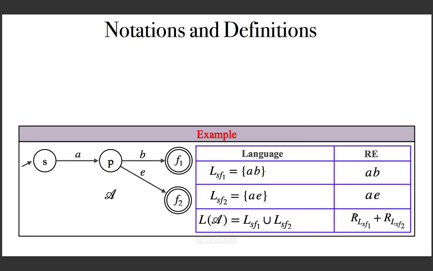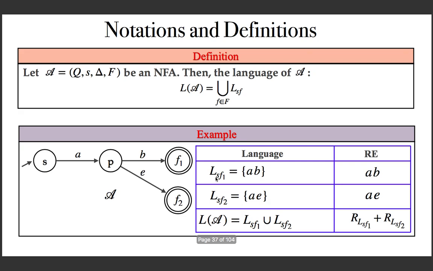I'm introducing new notation. R sub LSF1 means the regular expression for LSF1, that is AB, plus R LSF2 means the regular expression for LSF2, that is AE. This is actually AB plus AE. Please try to understand the notation, the regular expression for this set. Okay. And now with this, let me define the language of A like this. Given an NFA, you can define the language as, for each final state, LSF. For each final state, union of all such LSF.